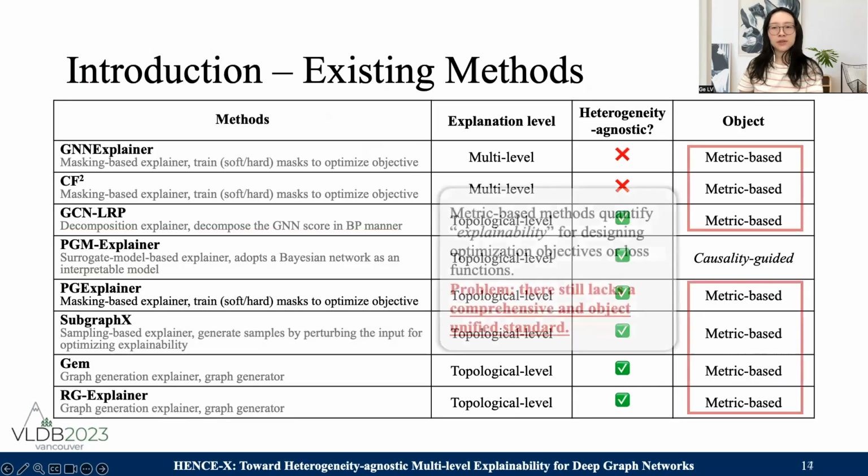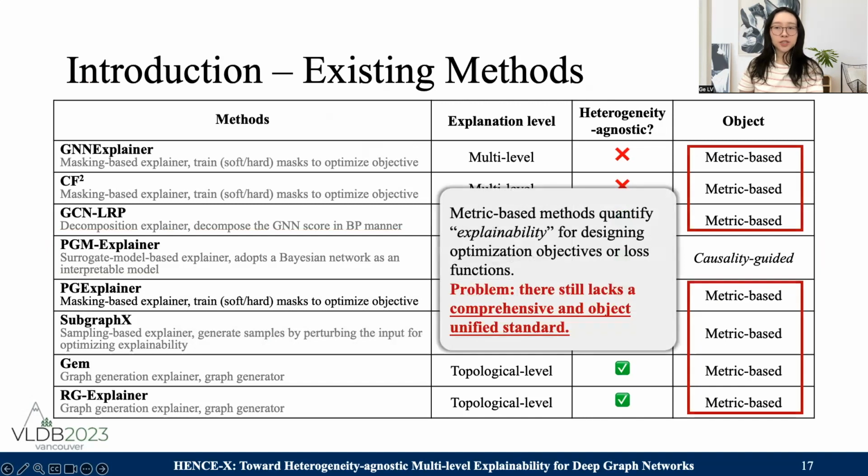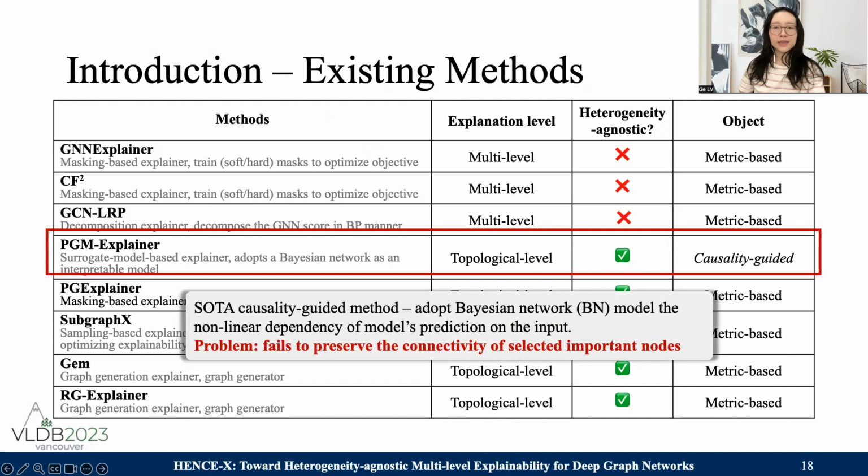In general, current studies are either metric-based or causality-guided. Metric-based methods use human-defined metric to quantify explainability, but there still lacks a comprehensive and objective unified standard. On the other hand, the causality-guided method adopts a Bayesian network to model the dependency of the prediction on the input, which avoids computing explainability.